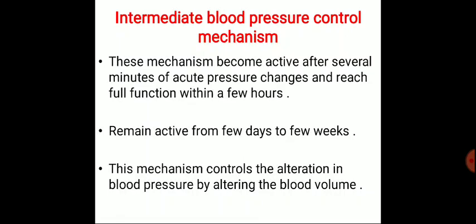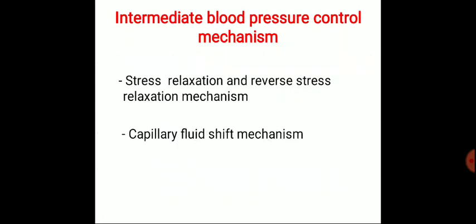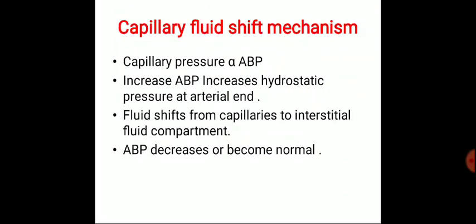This mechanism controls the alteration in blood pressure by altering the blood volume. The intermediate mechanisms are stress relaxation, reverse stress relaxation, and the capillary fluid shift mechanism. First we discuss the capillary fluid shift mechanism.